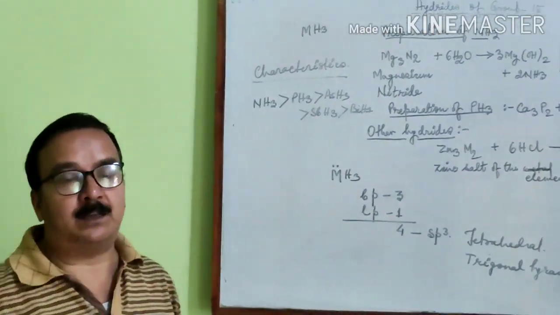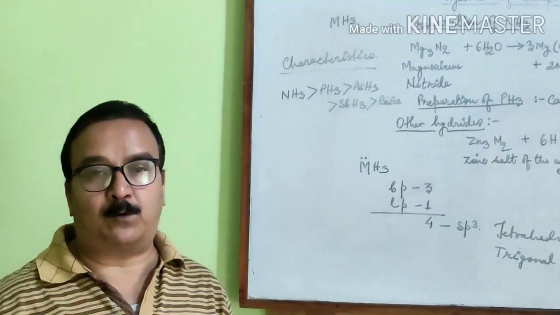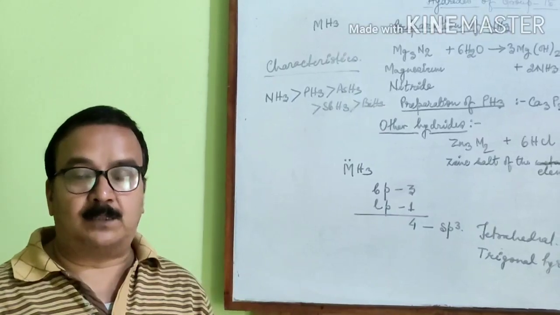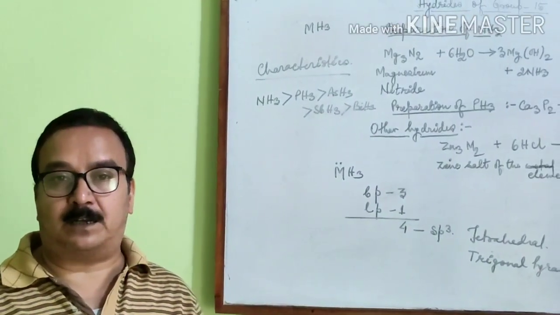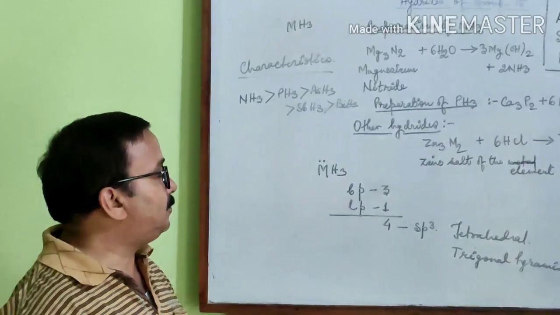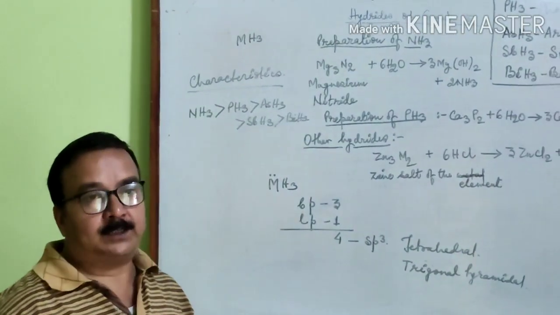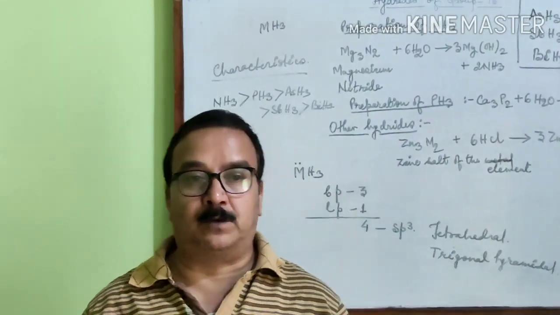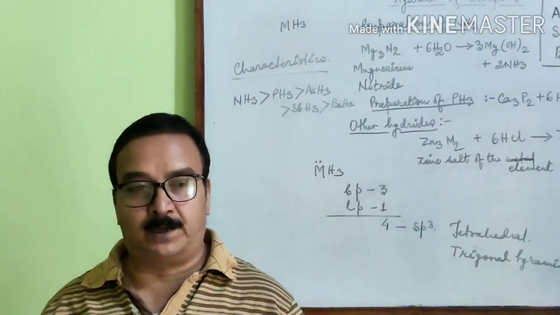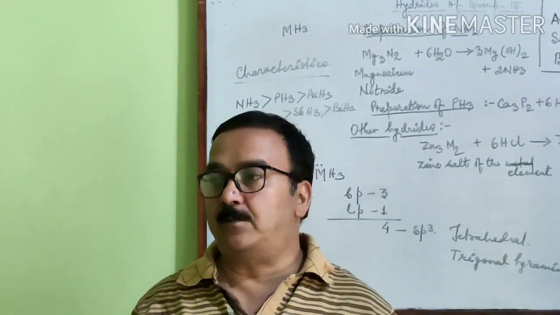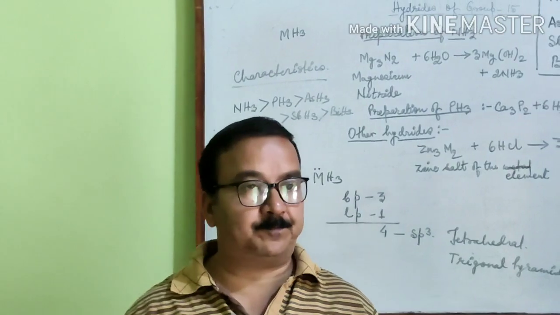Okay, so remember here that bond angle depends upon the electronegativity of the central atom. More is the electronegativity of the central atom, more will be the bond angle. Number 2, boiling point. Boiling point depends upon two factors. Number 1, surface area, and number 2, intermolecular force of attraction.